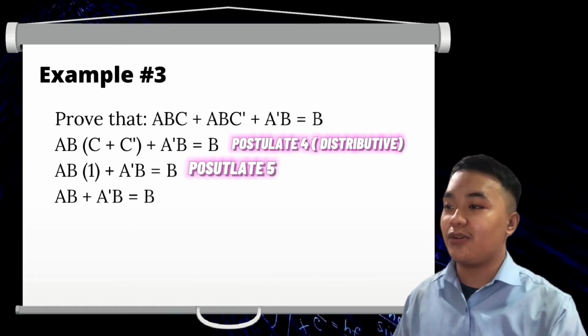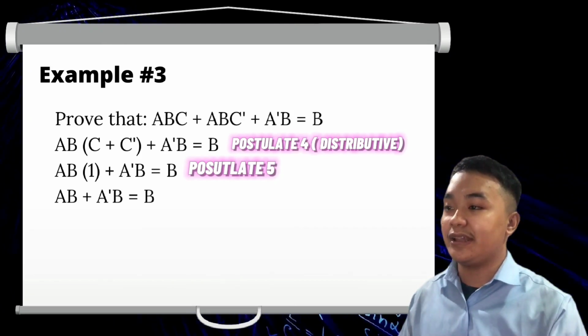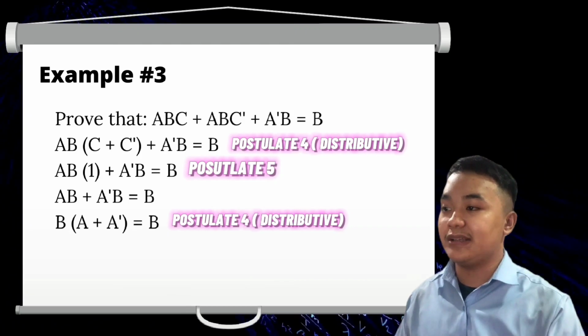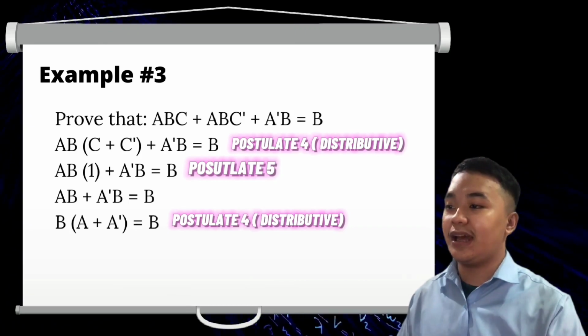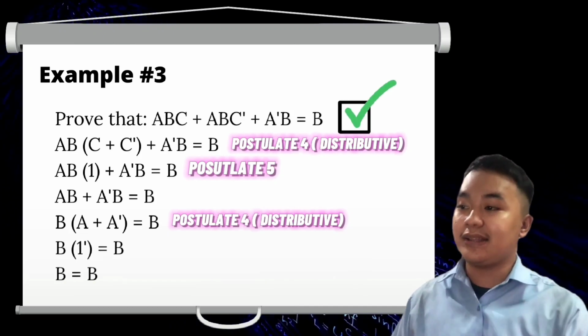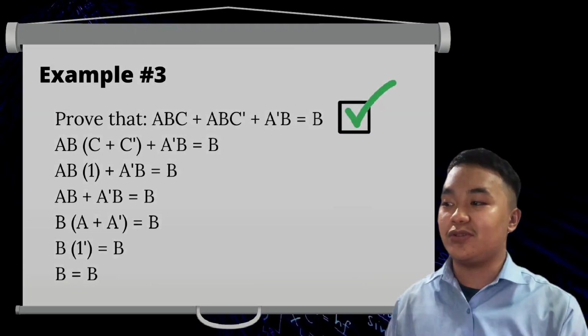Ngayon, ang lalabas dyan ay AB plus A prime B is equals to B. At meron na naman tayong common na B. Kaya ilalabas ulit natin yung B. So magiging B times A plus A prime is equals to B. Eh alam naman natin na ang A plus A prime is equals to 1. So therefore, equal pala silang dalawa, which is B is equals to B.